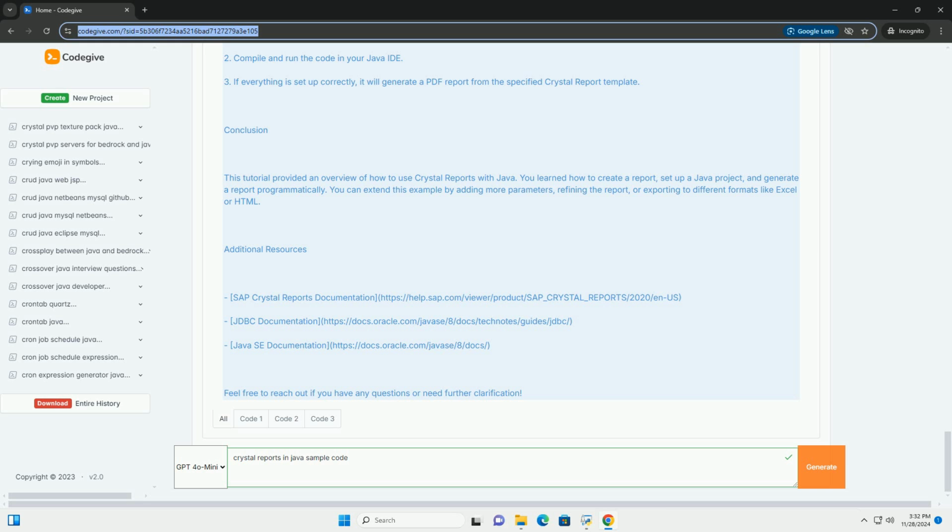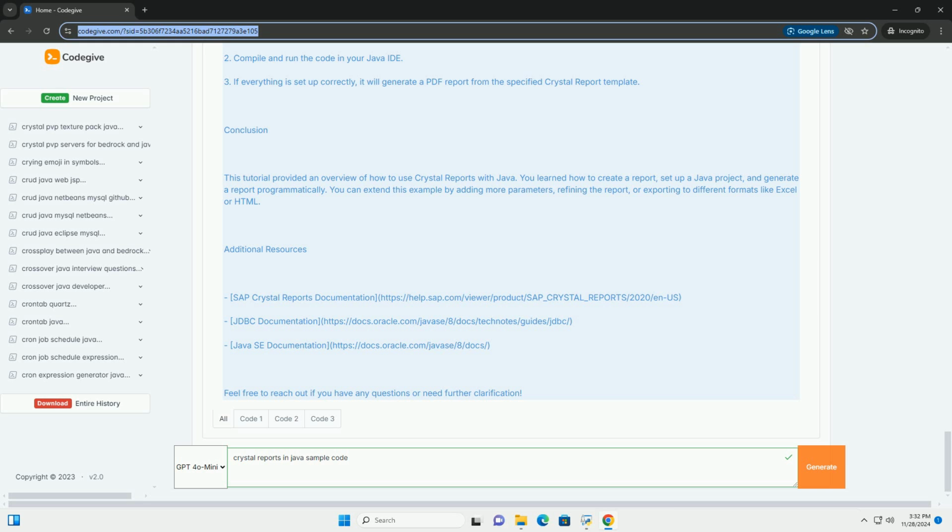3. Add JDBC driver. If you are using a database like MySQL, download the MySQL JDBC driver, for example MySQL connector jar, and add it to your project's class path. Step 3. Sample code to generate a Crystal report. Here's an example of how to generate a Crystal report in Java.